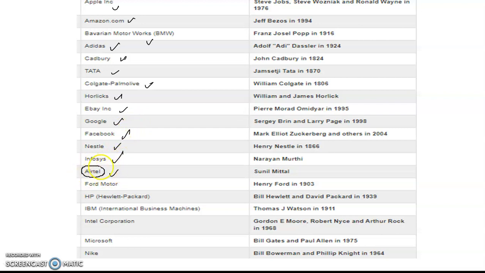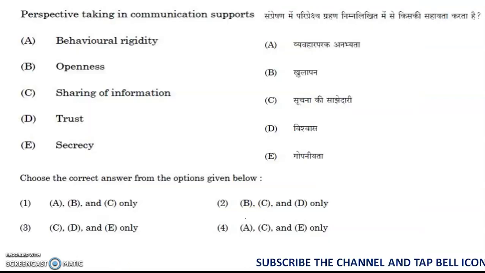In this question we got Airtel, Infosys, Apple, and Microsoft. So remember all these things, guys, which might be helpful for the upcoming examination also. Also Ford Motor and HP, IBM, Intel Corporation, Microsoft, and Nike. Fine. So coming to the next question, that is the third one.